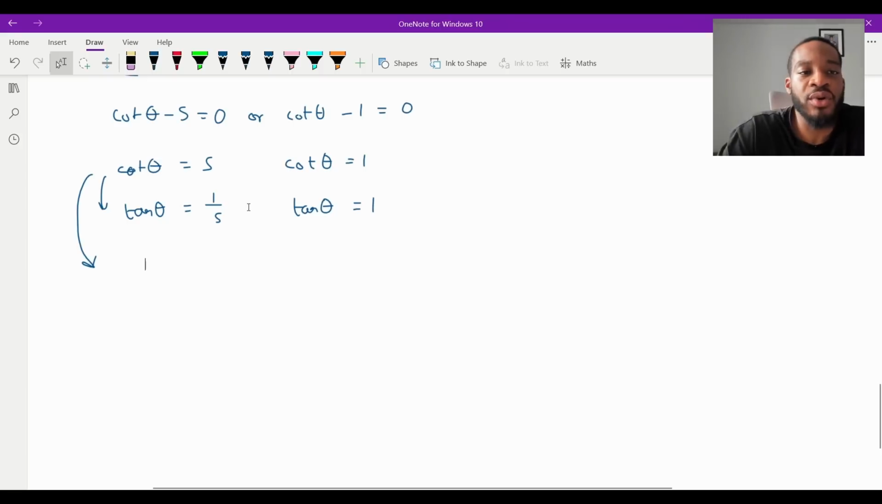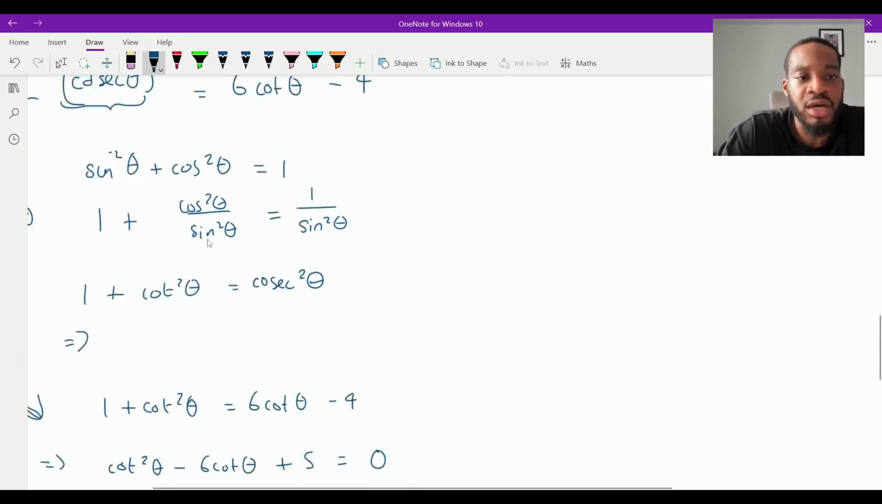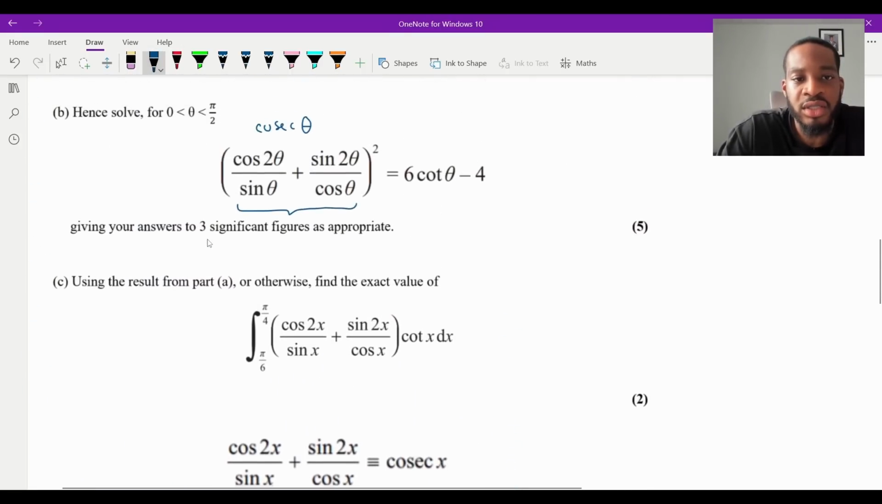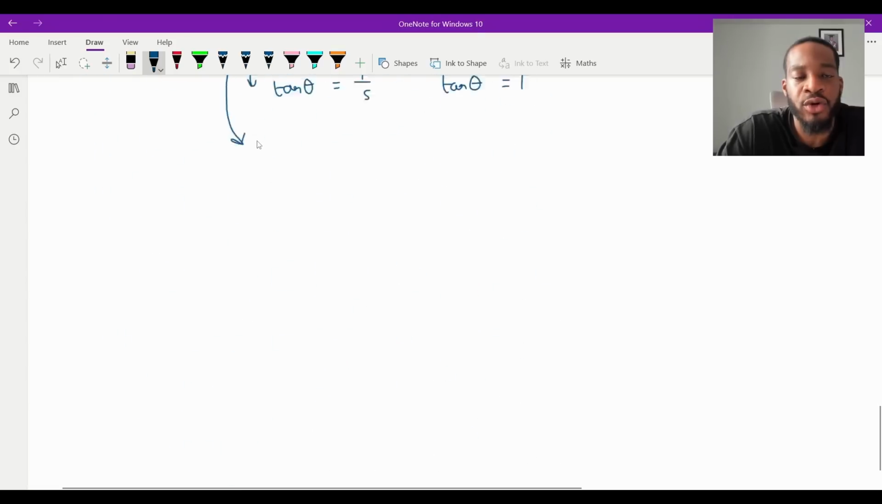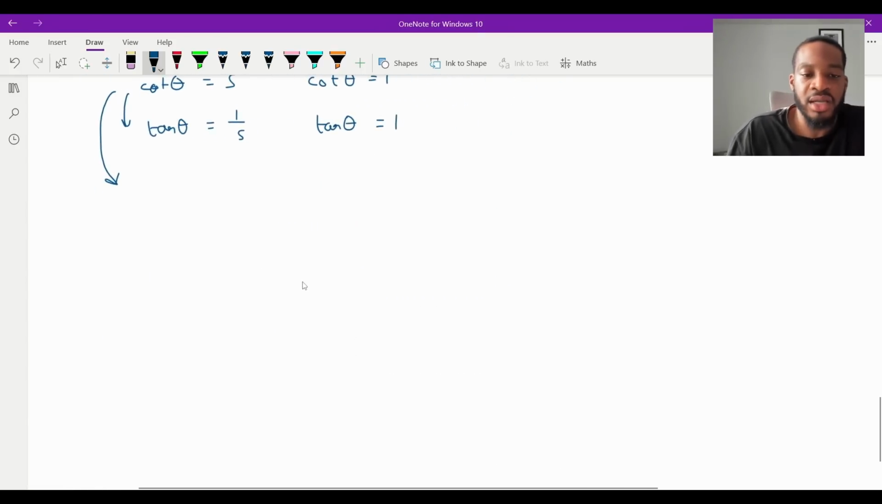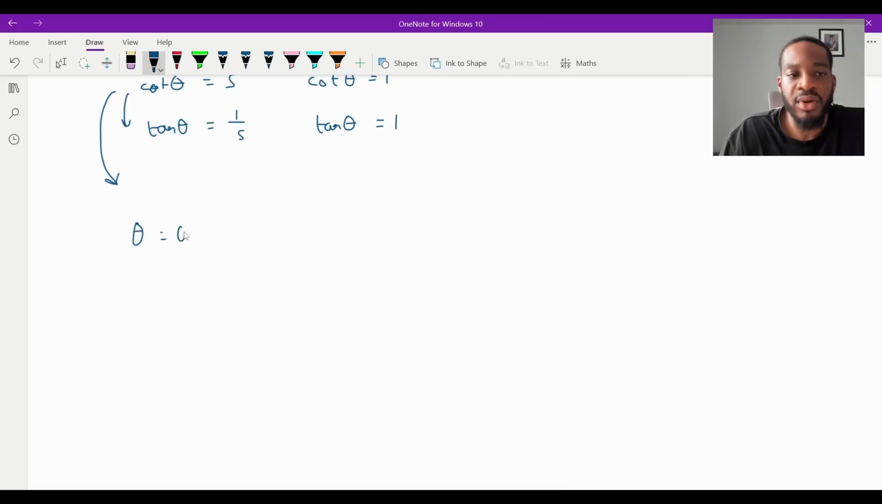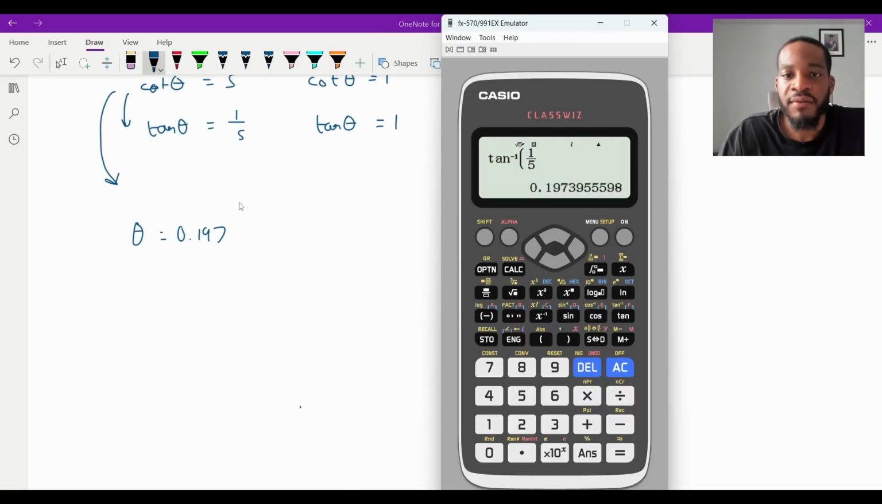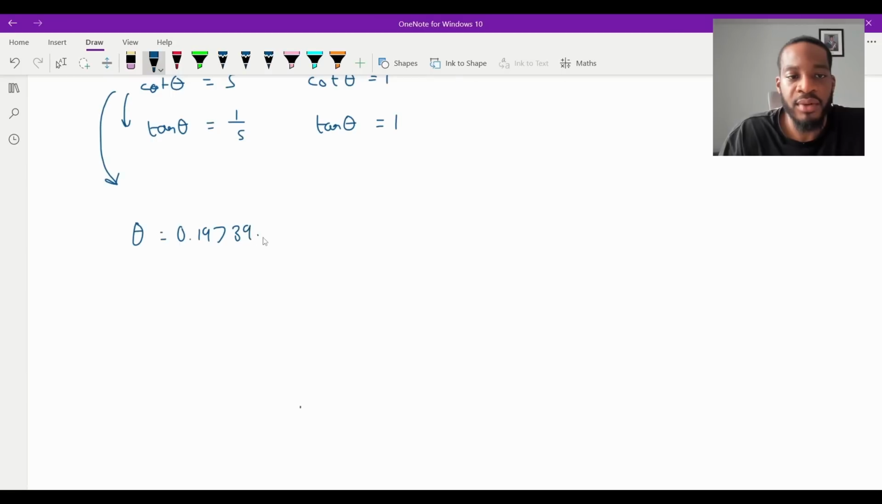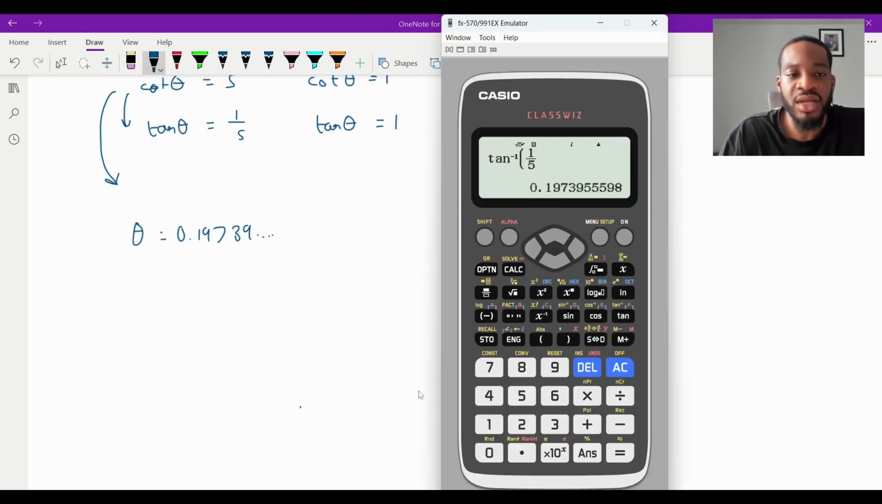So we need to solve these two equations, and the range was, let's just check it. It was between 0 and pi over 2. So let's make sure my calculator is in radians, and let's just get started. Yes, it is. So I'm going to do tan inverse of a fifth, and that gives me that number there. So theta is going to equal 0.197 blah, blah, blah. Let me just do a couple more. 3939 blah blah blah, and it's between 0 and pi over 2. So pi over 2 is like 1 point something, isn't it?